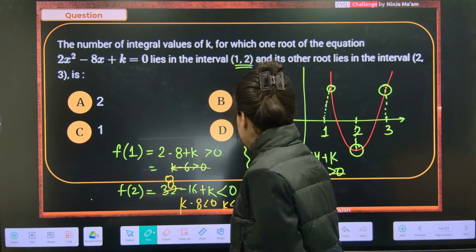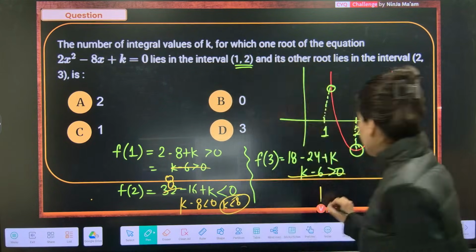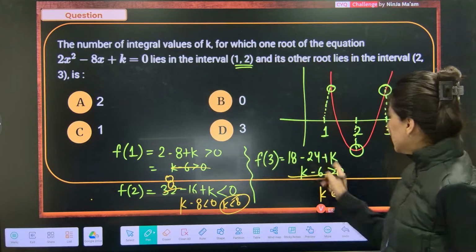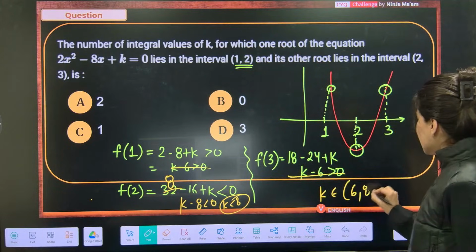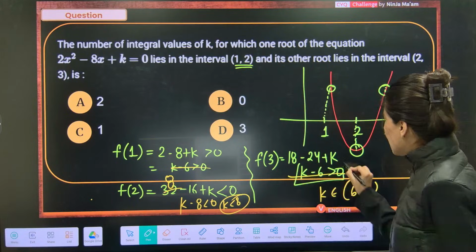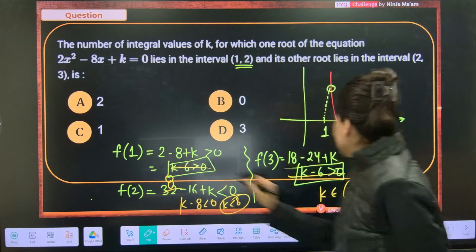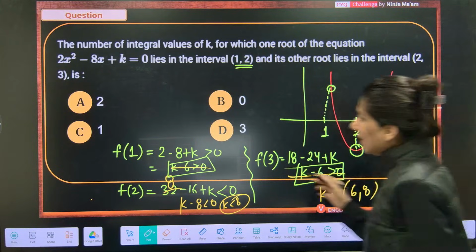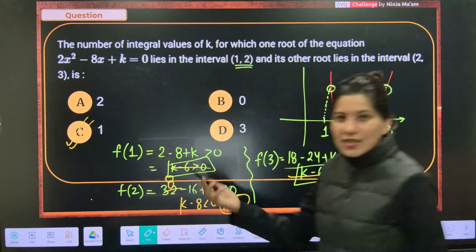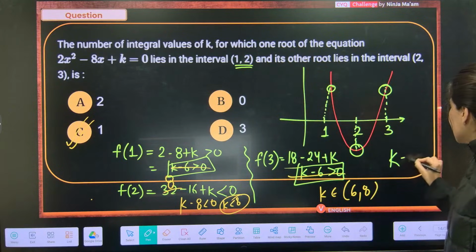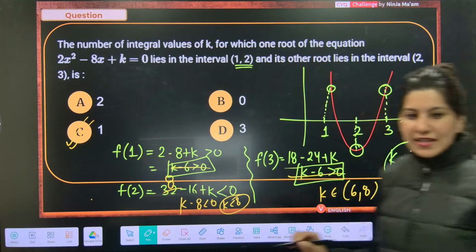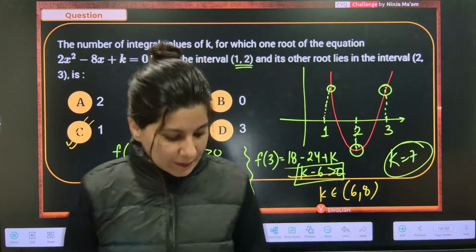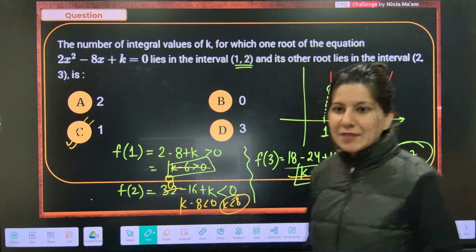So k is less than 8. So k belongs to less than 8 and greater than 6, so between 6 and 8. Number of integral values of k is only one, just k equal to 7. Only one value of k satisfies this. I hope you're getting my point.